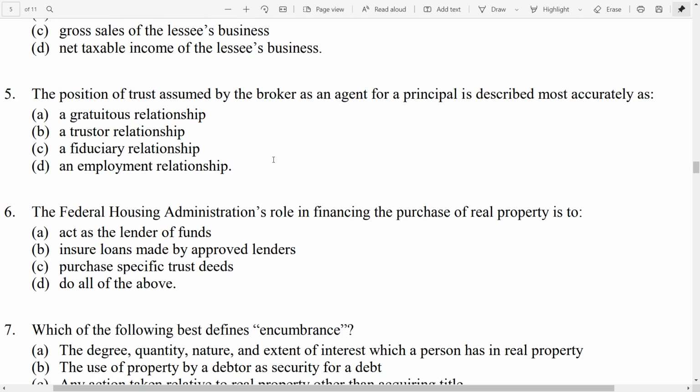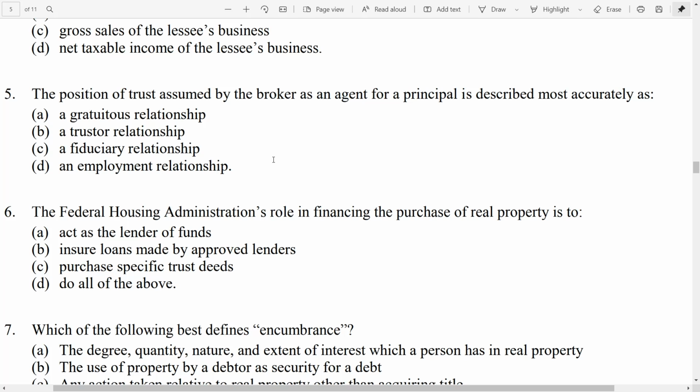5. The position of trust assumed by the broker as an agent for a principal is described most accurately as A, a gratuitous relationship, B, a trustor relationship, C, a fiduciary relationship, D, an employment relationship. So we're talking about that position of trust assumed by the broker as an agent for the principal. So we're talking about that agency relationship. When you have that agency relationship, you have this type of duty and obligation to your principal. That duty and obligation is a fiduciary one. So it's described most accurately as a fiduciary relationship.